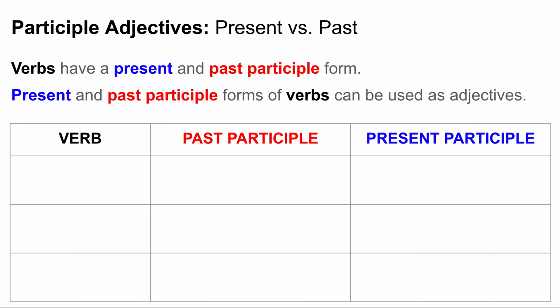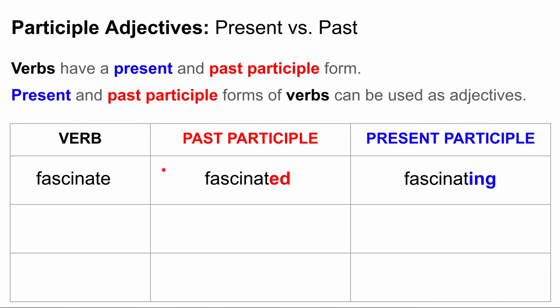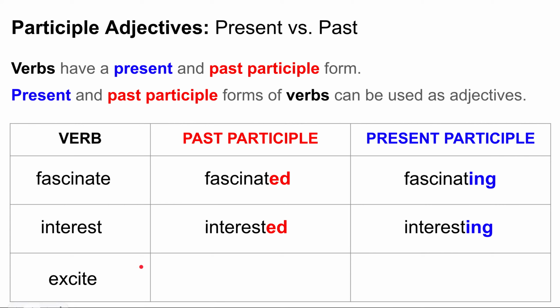Verbs have a present and a past participle form. For example, the verb fascinate has a past participle that is fascinated and a present participle that is fascinating. Let's look at two more examples. The verb interest, past participle, interested. The present participle, interesting. The verb excite, past participle, excited. The present participle, exciting.